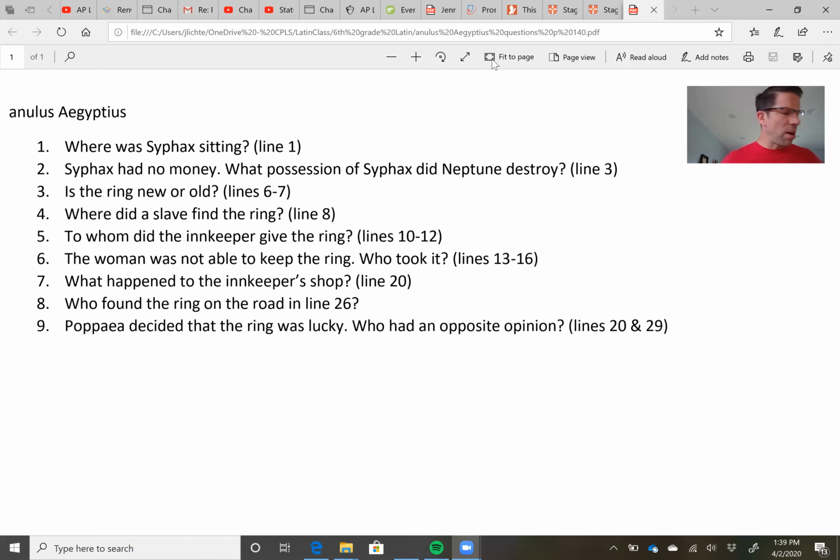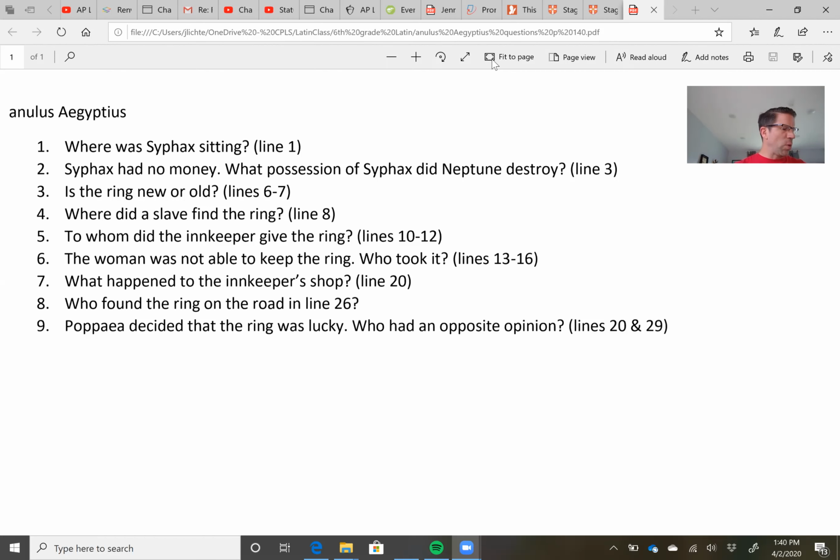Syphax in taberna sedebat. Syphax was sitting somewhere. He was sitting in taberna. So that's going to be question 1, in taberna. And you're going to need to translate that, all right? No need to write in complete sentences. Simply write question 1, and then you need to translate in taberna. Okay, here we go. Let's keep rocking.